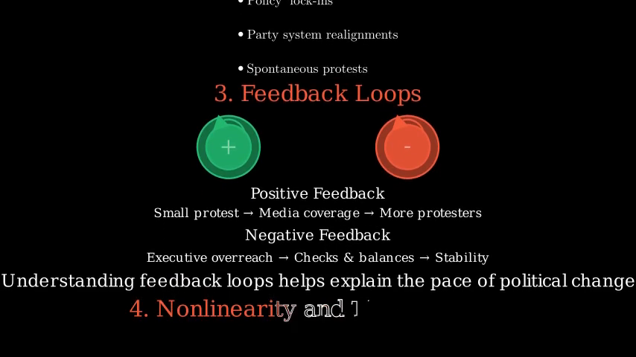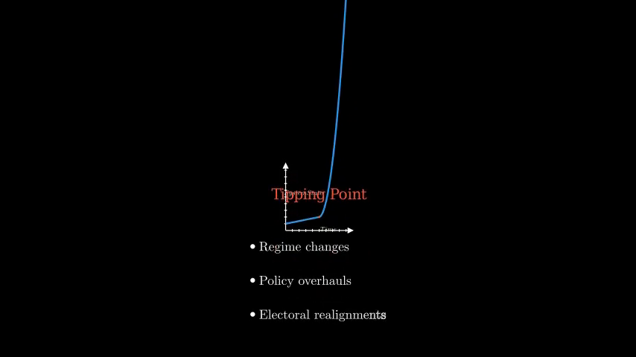The fourth key aspect is nonlinearity and tipping points. Political change is often nonlinear. Small triggers can push the system past a threshold and produce big, rapid shifts. Complexity science studies these tipping points to forecast when a seemingly stable political order might suddenly reorganize.